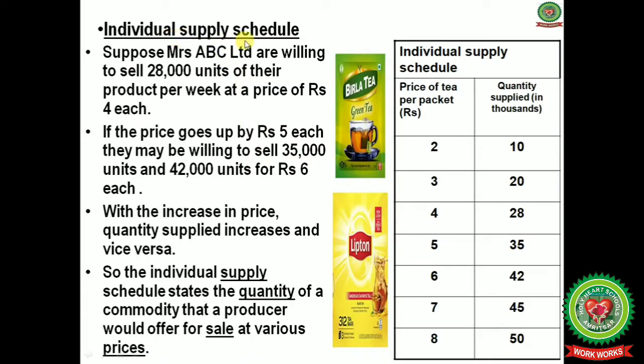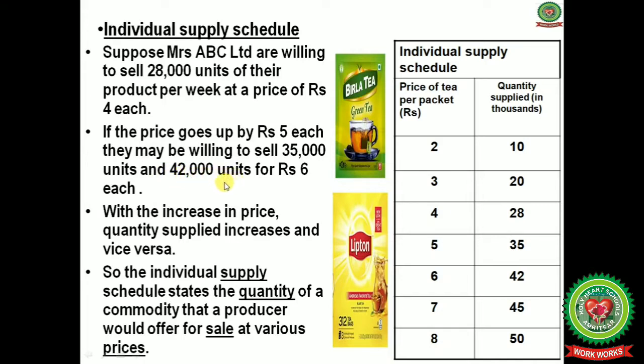First one is the individual supply schedule. Suppose ABC Limited is willing to sell 28,000 units of their product per week at a price of rupees 4 each. If the price goes up to rupees 5 each, they may be willing to sell 35,000 units, and at a price of rupees 6 they are willing to sell 42,000 units.